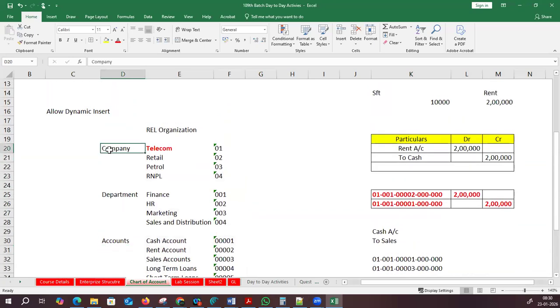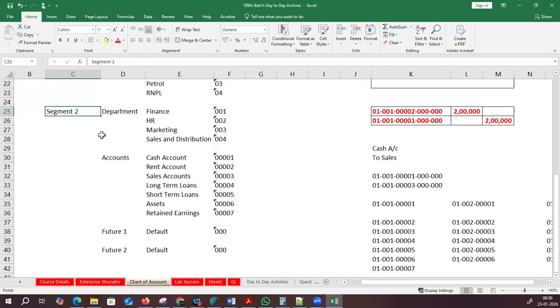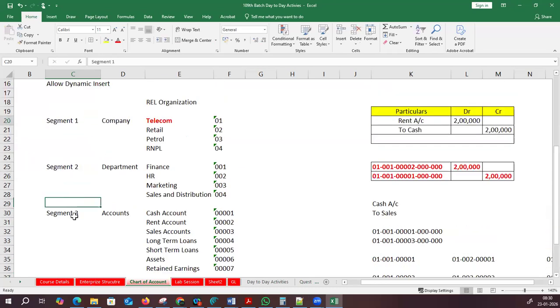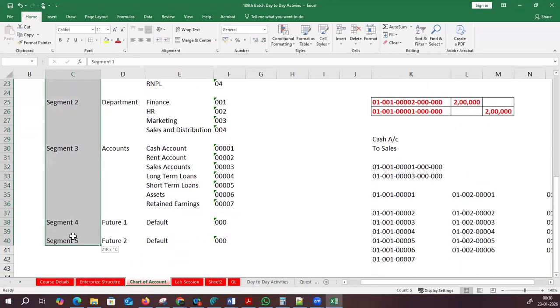So for this, what we have to do, we have to name this as segment 1. This is segment number 2. And this is segment number 3, segment number 4 and 5, like this. Total 5 segments which we have to create. We are creating for this.